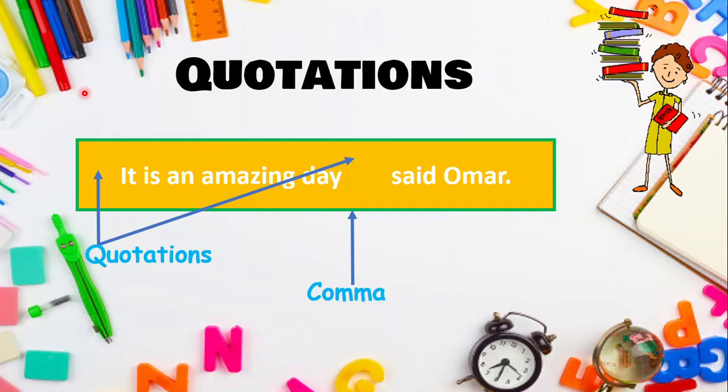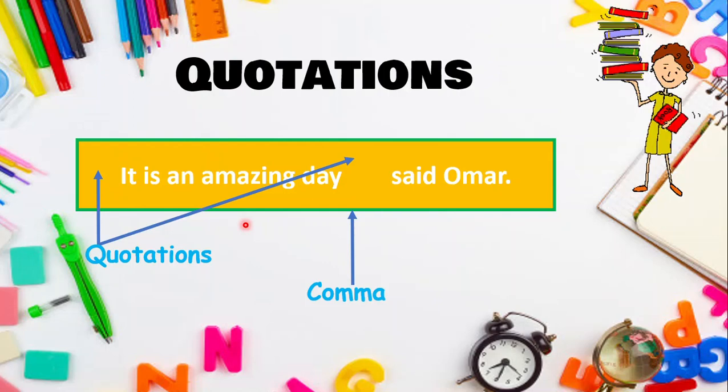So first, when you encounter such a sentence and you want to put the quotation marks, you're going to ask yourself two questions. Who is the speaker? Who is speaking? Omar. What is he saying? It is an amazing day. So who's speaking? Omar. And what is he saying? It is an amazing day.